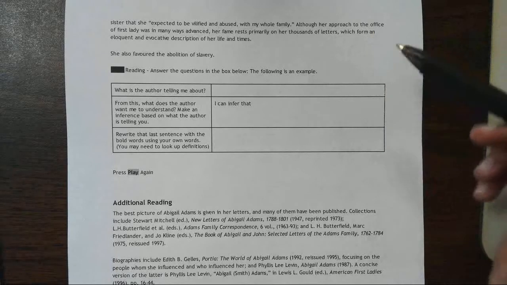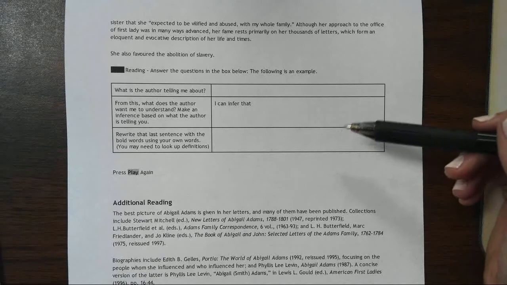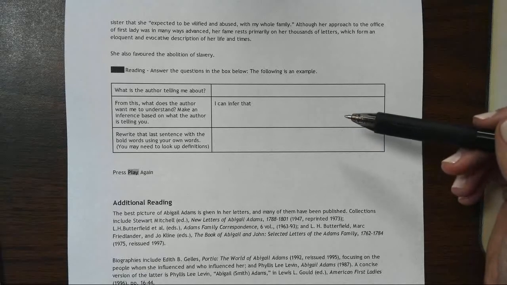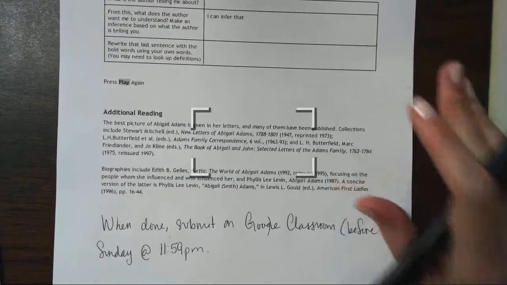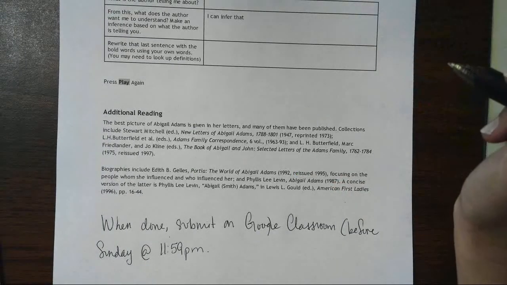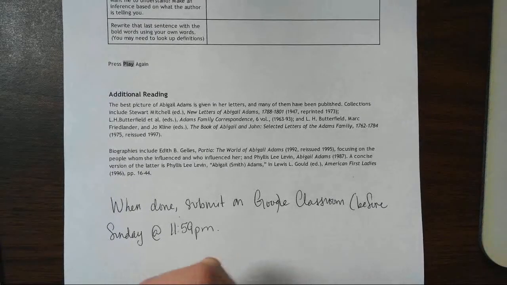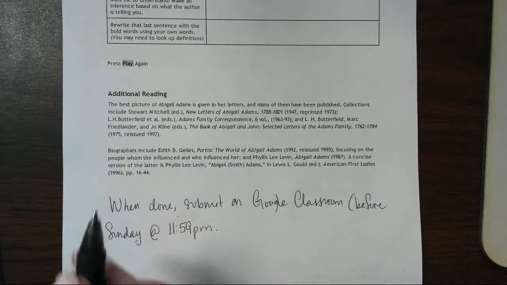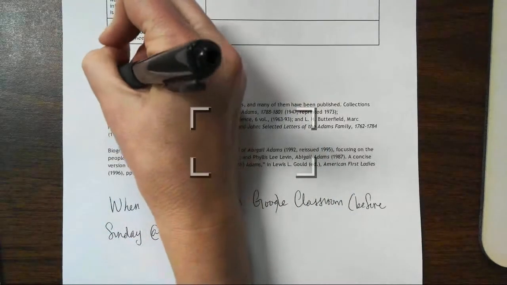Okay, again, you're going to answer the questions. This time I did highlight a sentence for you, so go ahead and use that. And when you're done, you don't have to press play again. You can just do the little additional reading just for your own self. And when you've fully completed the boxes, I want you underneath the reading to answer, what do you think is the main idea of this text? I'm going to write it out here for you.